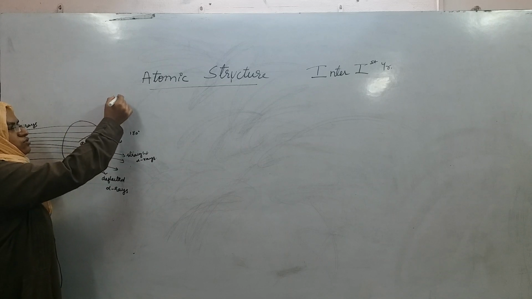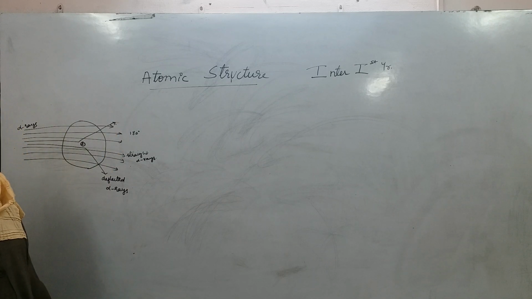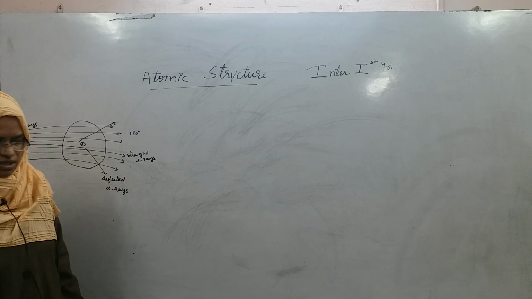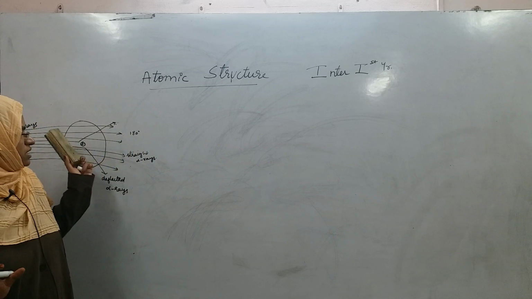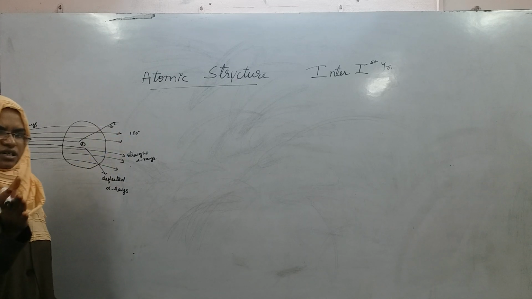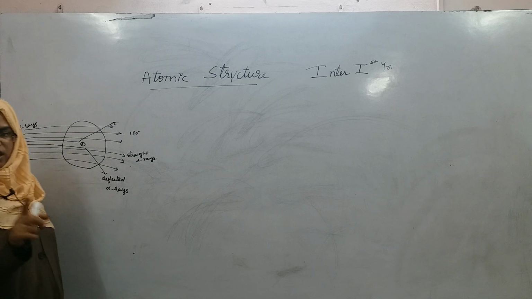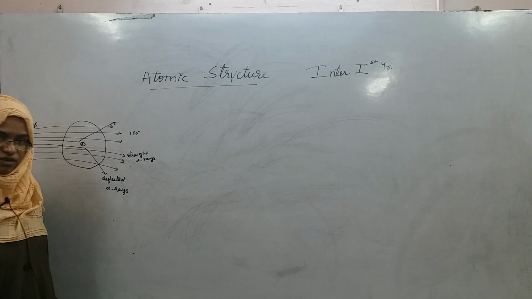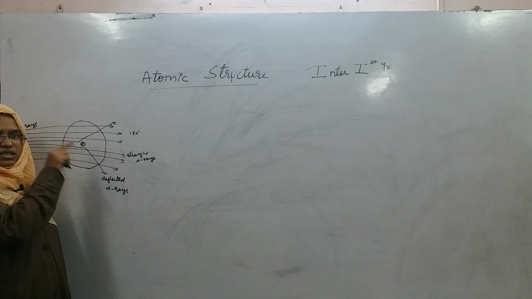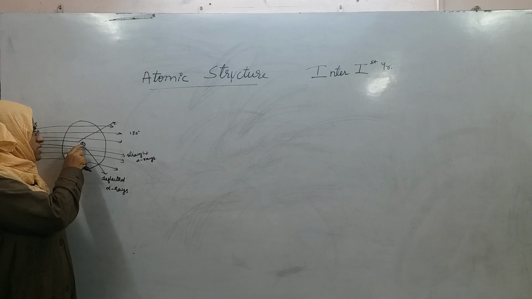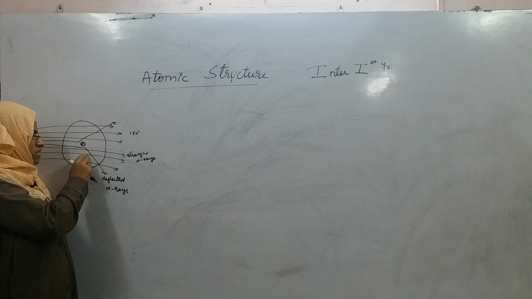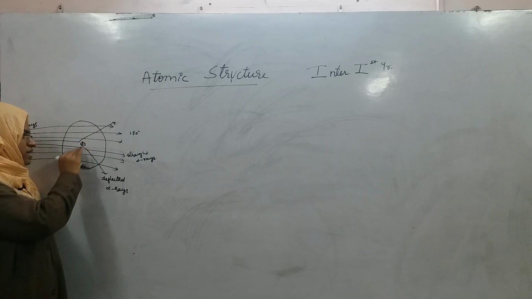Out of 1000 alpha rays, 99% are not showing any disturbance. They are coming out at exactly the same angle of 180. Some of the alpha rays are deflecting by an angle of 30 to 40. These alpha rays are also deflecting not because they are going into the nucleus, but because they are approaching near it. When you look at these three alpha rays at the top and these three at the bottom, are they near the nucleus?